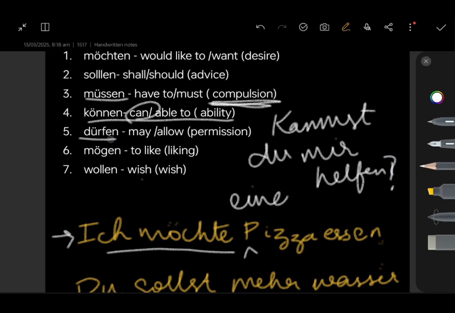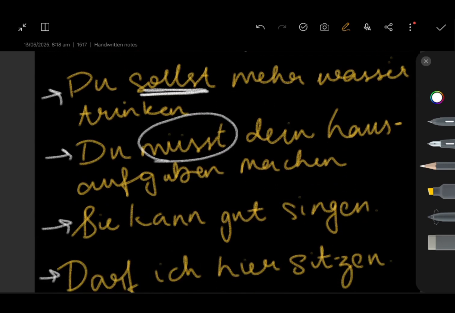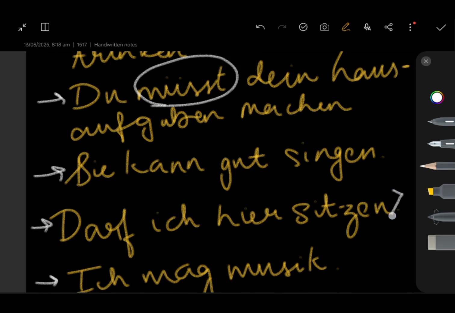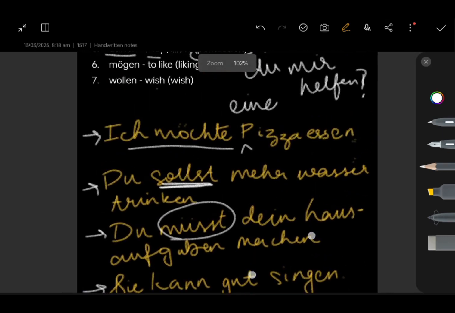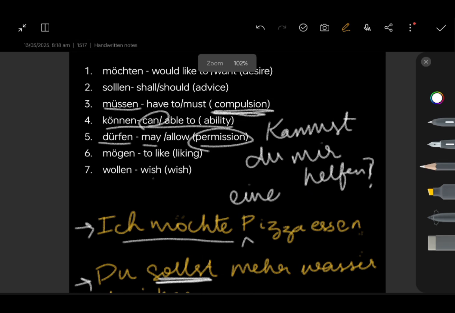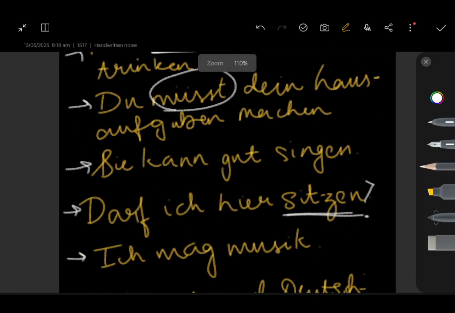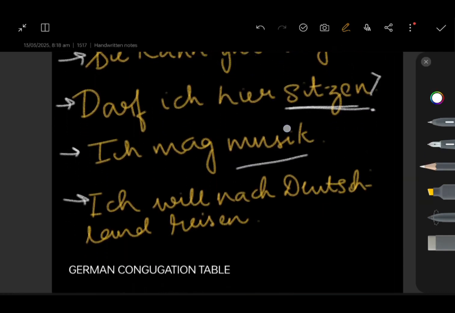Next, dürfen, which is asking for permission. Here, darf ich hier sitzen? May I sit here? Sitzen is the verb which means to sit. And next we have mögen, which means to like. Basically, it's like a general preference you have towards something. Ich mag Musik. Ich mag Katzen. Ich mag Schokolade sehr. I really like chocolate.